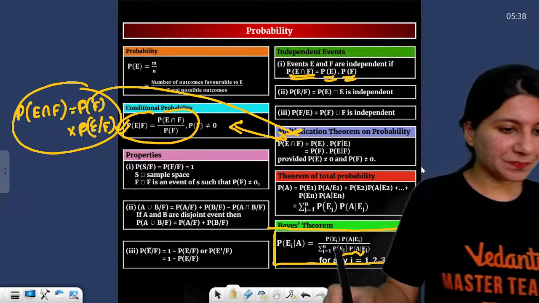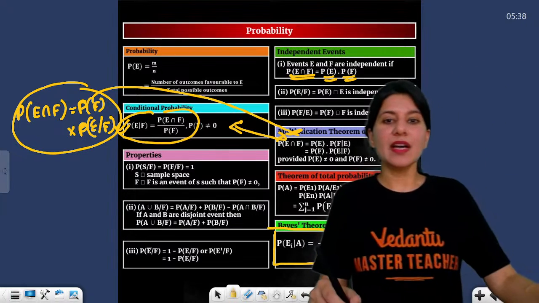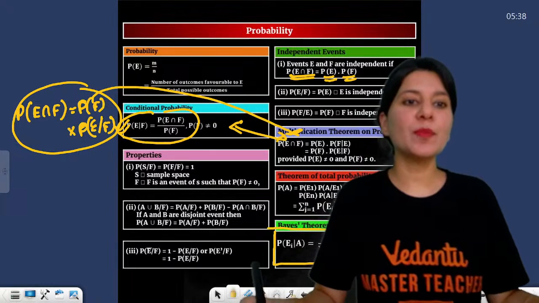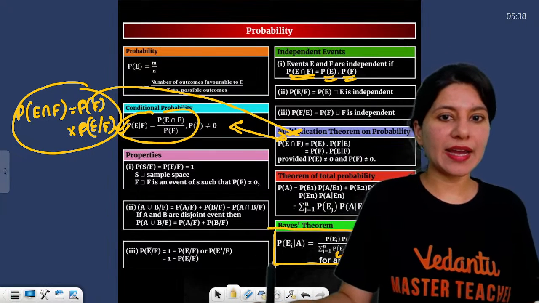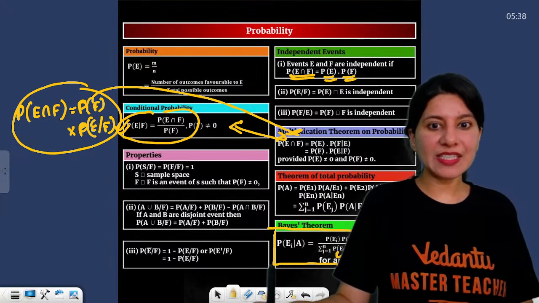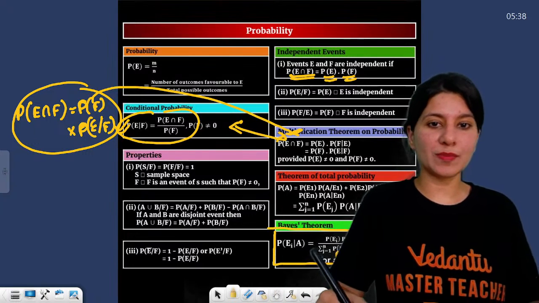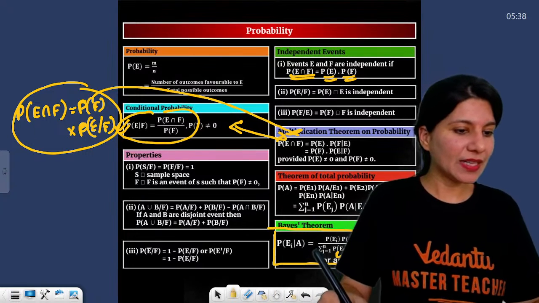So you will get a question from Bayes theorem for sure. And if not, then independent events. If not, then total probability theorem. These 3 possibilities are there.